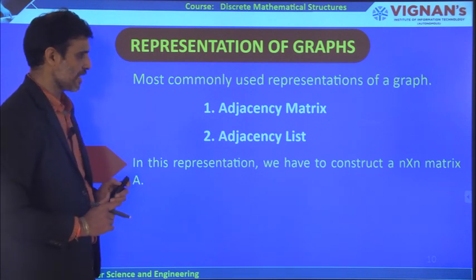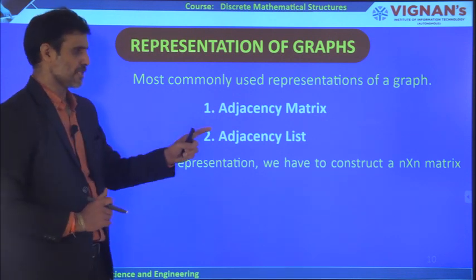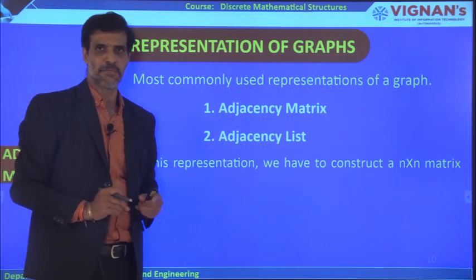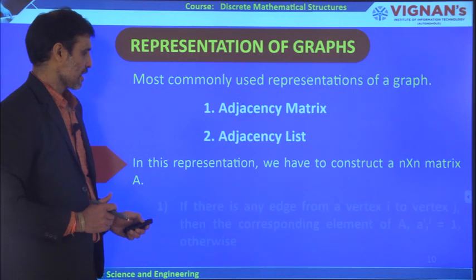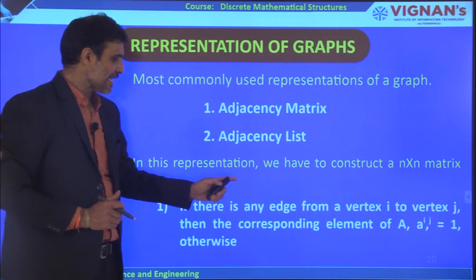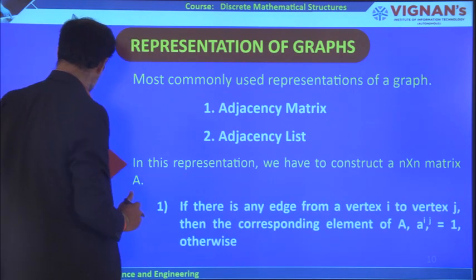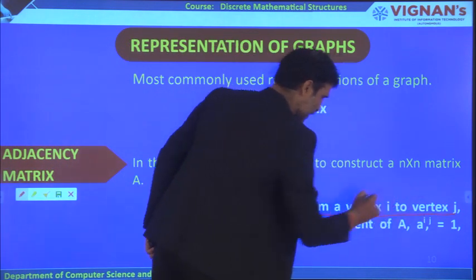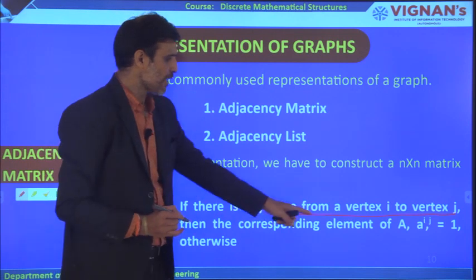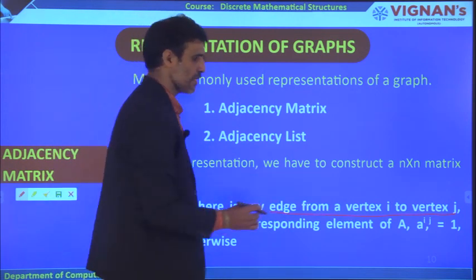Because it is an adjacency matrix, we first construct an n by n matrix. Remember that it is a square matrix. So how do we construct the matrix? If there is an edge from vertex i to vertex j, then the corresponding element of A is equal to